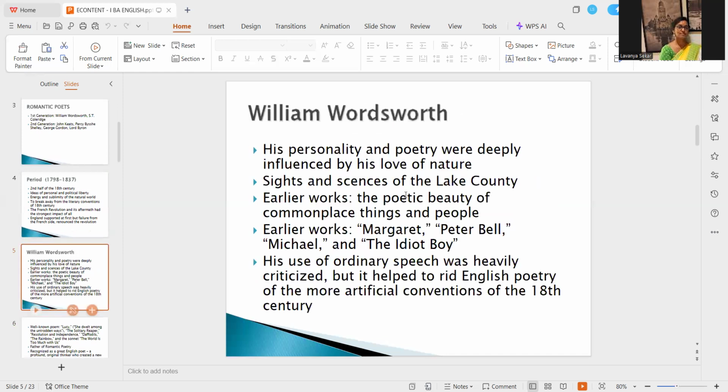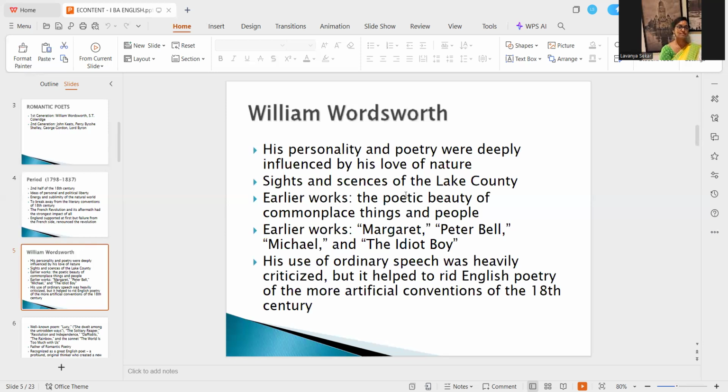So as I said, I'll be introducing the major names of the Romantic age and some of their important works, so that we could discuss the characteristics of these works in the next class. So the first one is William Wordsworth. His personality and poetry were deeply influenced by his love of nature. He's a nature lover, right?